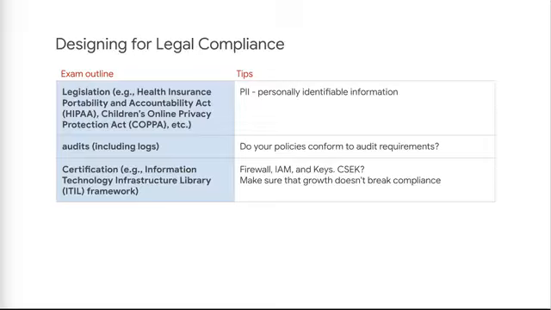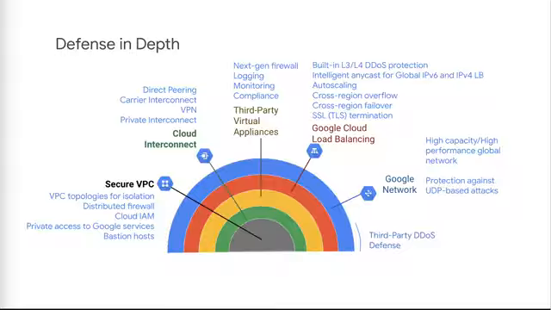What are the two most common compliance areas? Privacy regulations such as HIPAA and GDPR, and commercial and line of business standards such as PCI DSS. Google Network has layers of protection. Each layer protects and complements the next internal layer. The main thing to know is that Google handles security up to a point. After that, the security is up to you. So you need to know where your responsibilities begin.